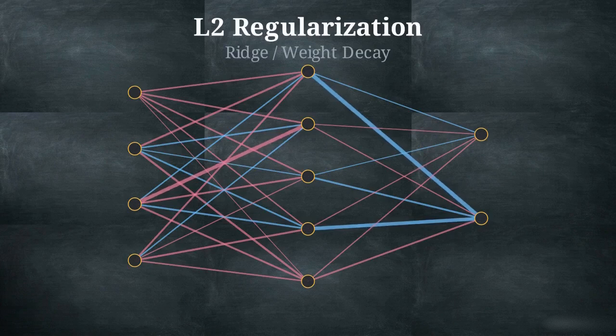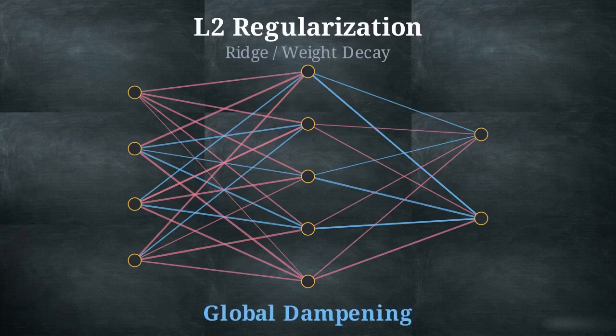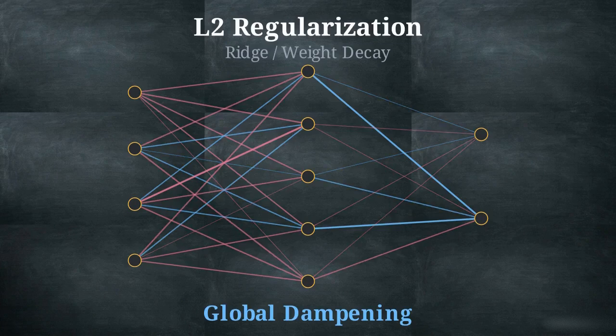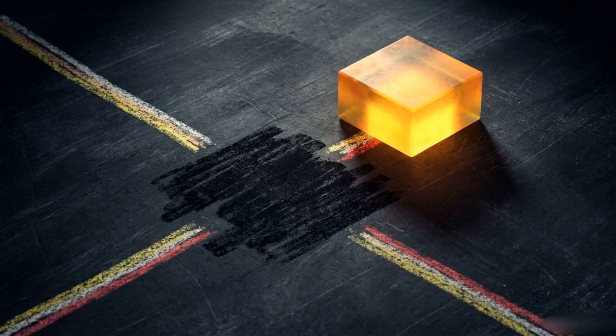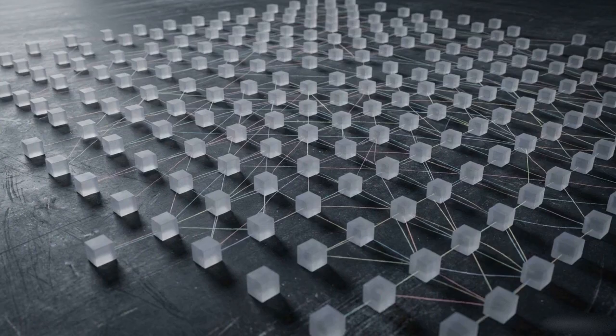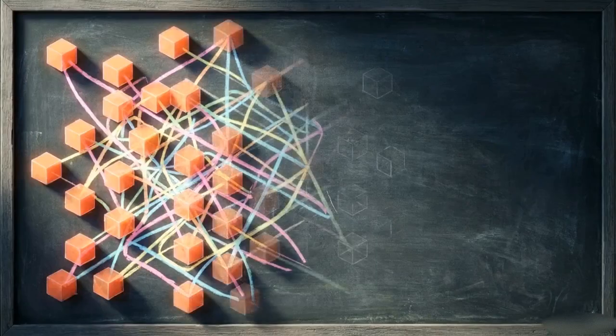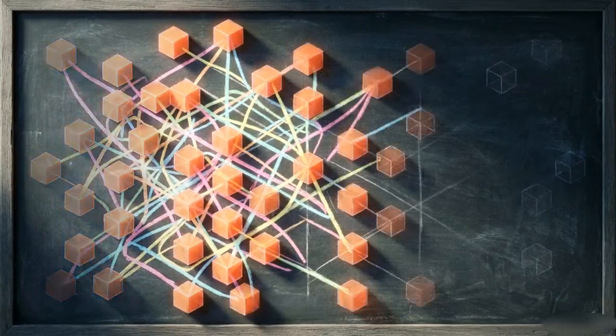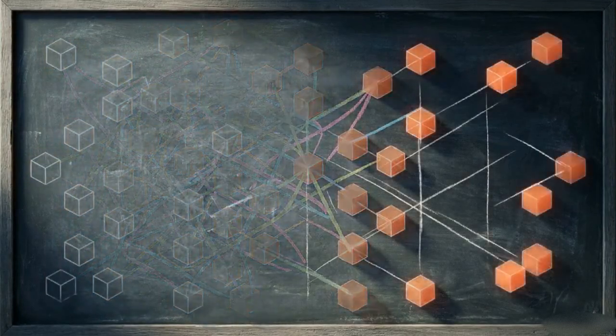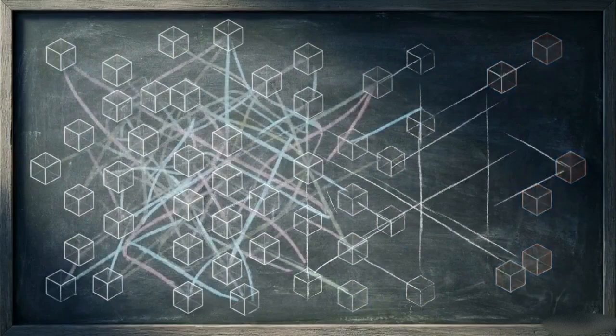It calculates its penalty using the squared value of the weights. Squaring the weights severely punishes the massive, hypersensitive outlier values, but the math naturally prevents it from pushing any single weight completely to zero. L1 aggressively prunes specific features out of the network entirely. L2 keeps all the features, but mathematically dampens the volume of the entire interconnected system. Both methods solve the hypersensitivity problem. They maintain the variables necessary to track complex data while heavily restricting their functional magnitude.